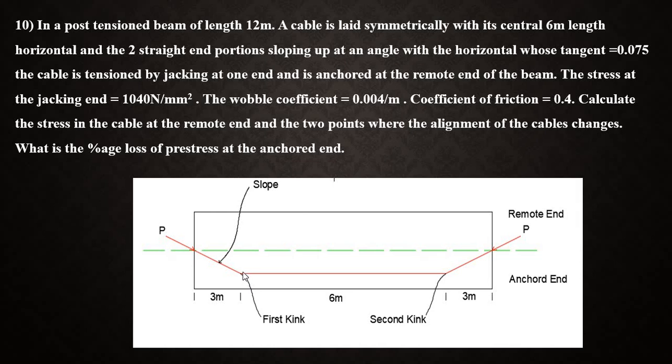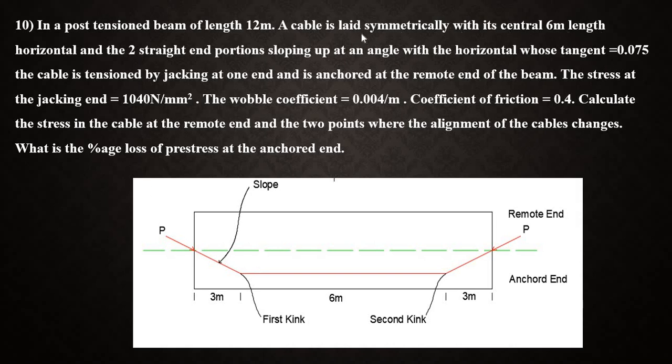Next, after 3 meter, from here to here, it's a horizontal or a straight portion. It is of 6 meter. Again, after 6 meter, there is a variation or inclination of 3 meter. So, the cable profile is like this. It's a linear variation profile.